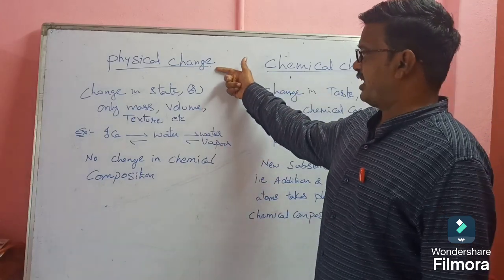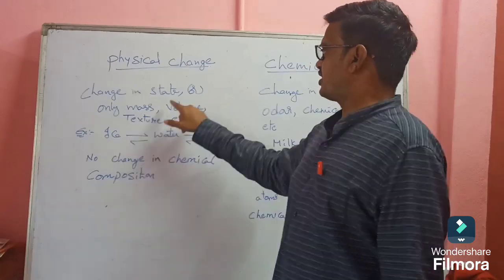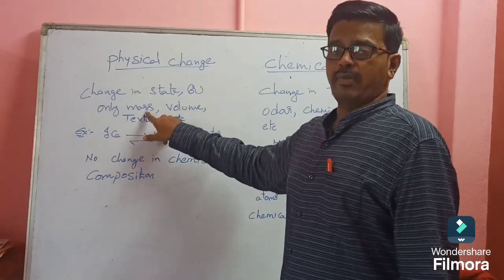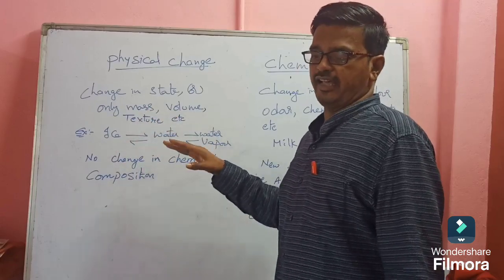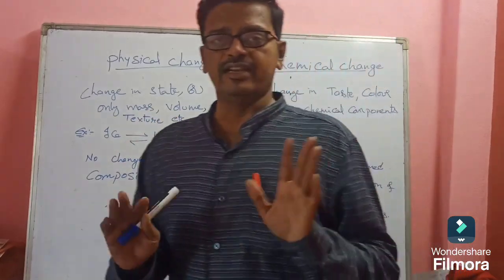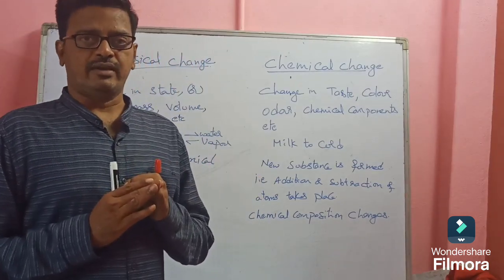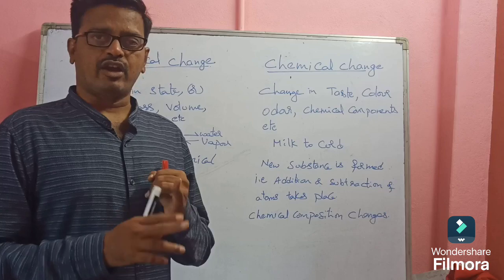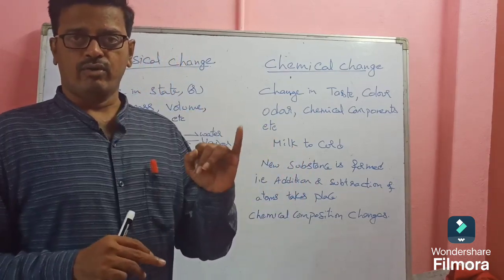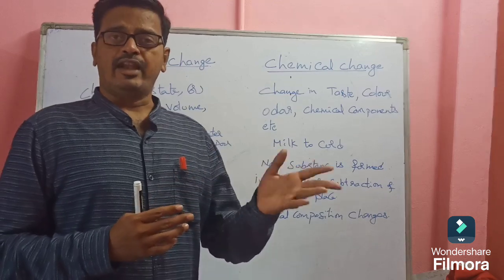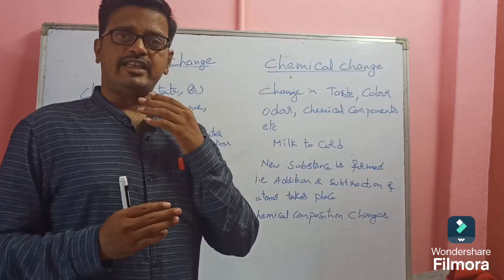Physical change is a change in physical state, mass, physical appearance, volume, texture, etc. So there is no change in the chemical composition, no change in color, no change in odor. Odor means smell, and no change in taste.